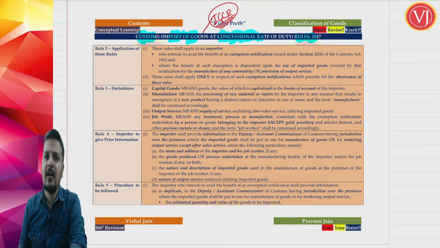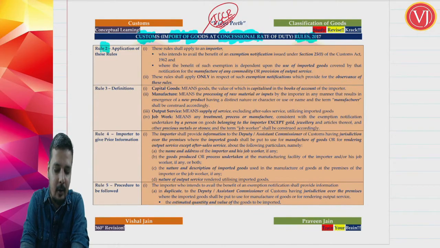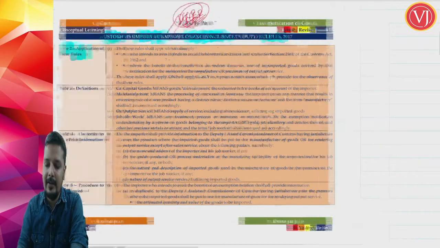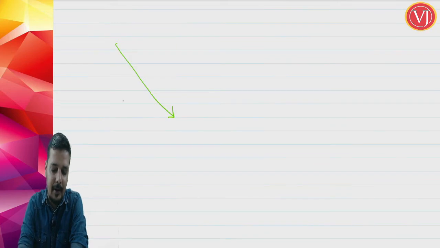Now friends, first of all you have to understand when these rules are applicable. The applicability of this set of rules is given in Rule 2. Rule 2 tells when these rules are applicable. Let us take an example to understand that. Supposing you are importing fabric, that is, import of fabric,